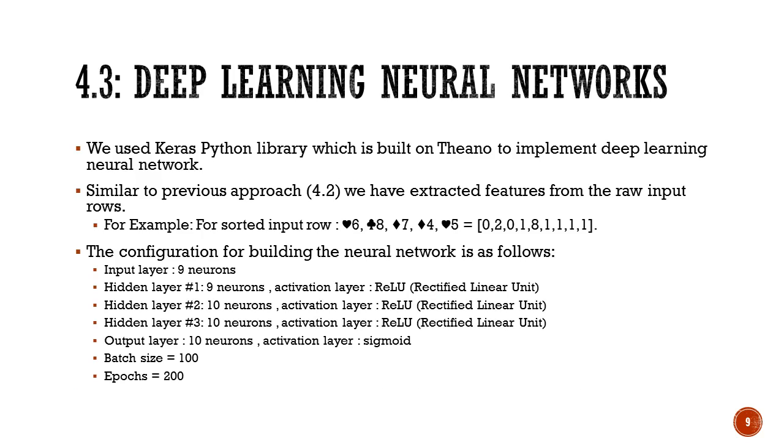The next approach we used is deep learning neural networks. We basically used the Keras Python library, which is built on the Theano library, to implement the deep learning neural network. A similar approach for feature extraction was done, and the feature extracted input was given as the input for the network. The configuration of the network is as shown in the slide. It has three hidden layers, one input and one output layer with 9 neurons and 10 neurons, and the batch size was taken as 100 with 200 epochs.